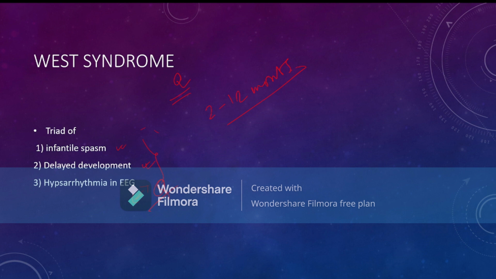It is also an MCQ. So the triad is infantile spasm, developmental delay or regression of milestones, with hypsarrhythmia in EEG. That means a high voltage, slow chaotic background with multifocal spikes present in the EEG.